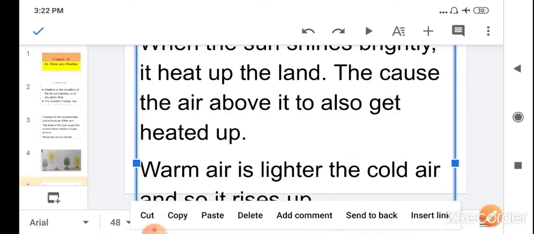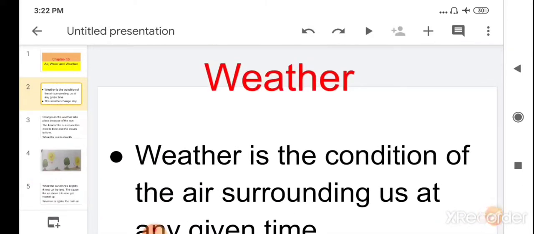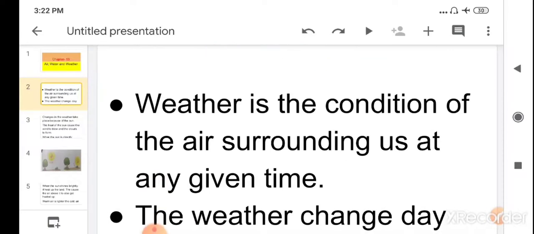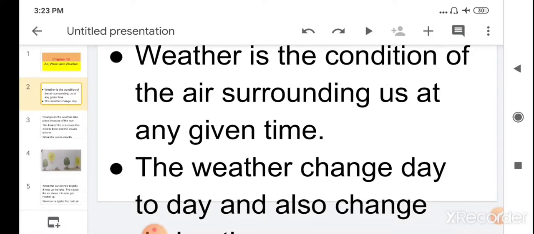So children, today you have learned about the weather. What is weather? Weather is the condition of the air surrounding us at any given time. Weather can change from hour to hour, day to day, or year to year. When the weather changes year to year, this is due to the revolution of the earth. So the weather is affected by the sun.